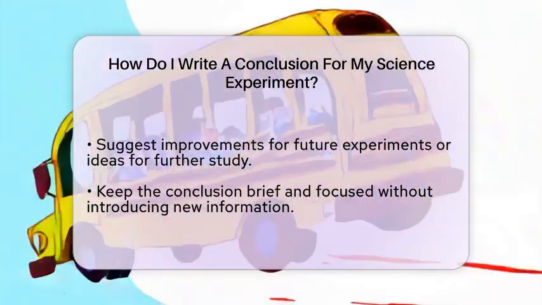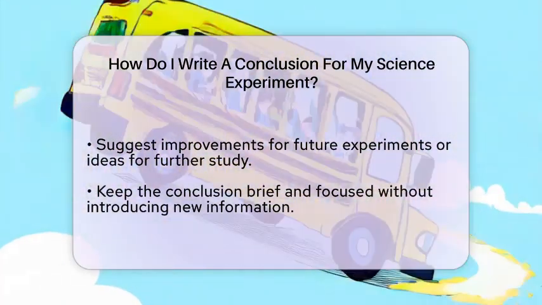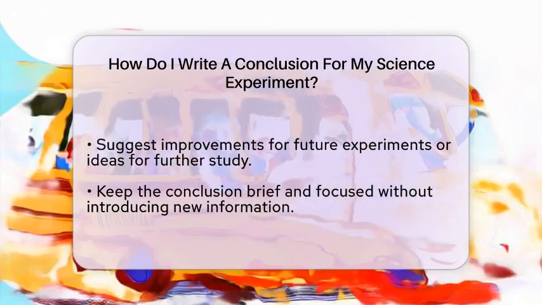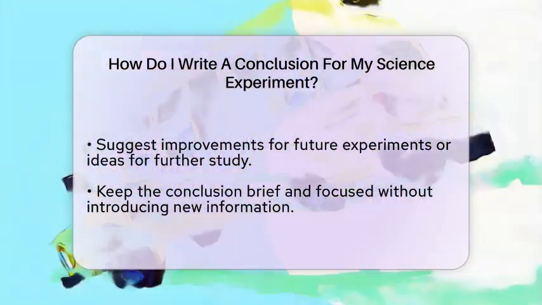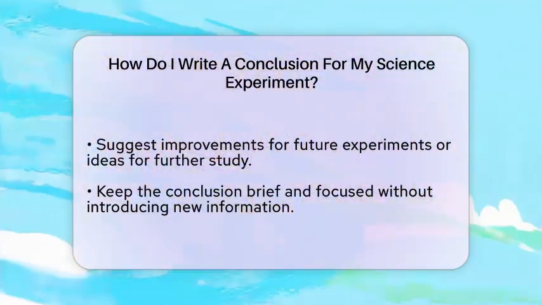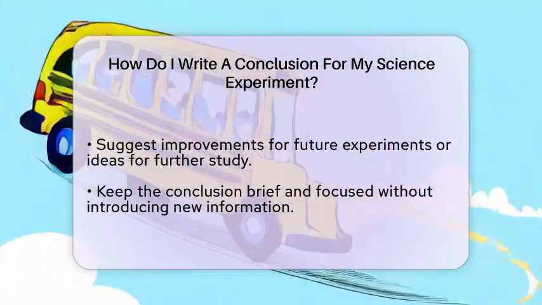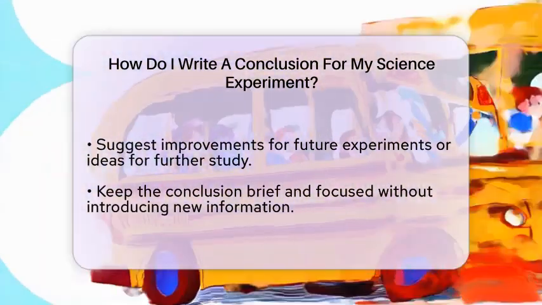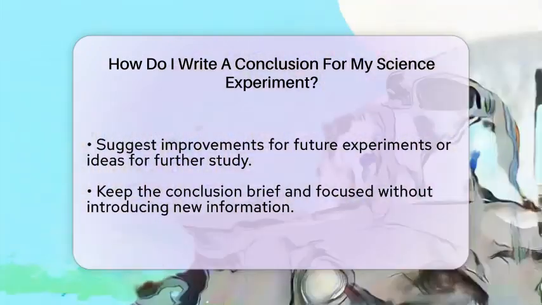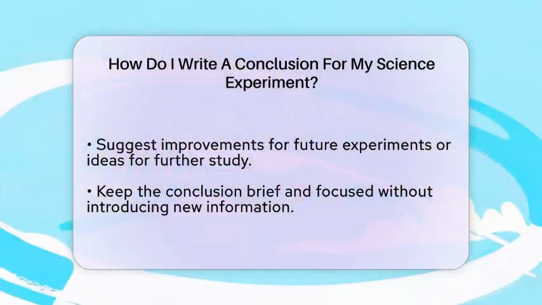Reflect on your experimental procedure next. Discuss how well your method worked and mention any challenges you faced. This could include things like equipment issues or unexpected variables. For example, I encountered some problems with measuring sunlight accurately, which could have influenced my results.